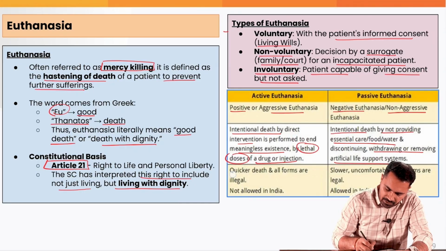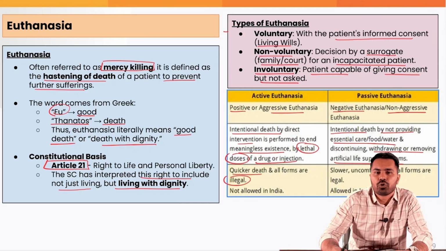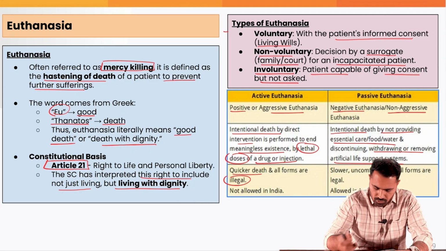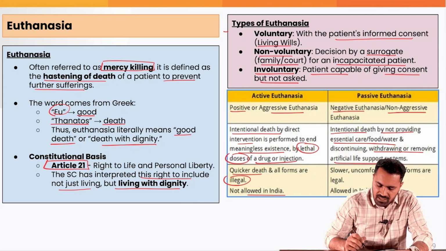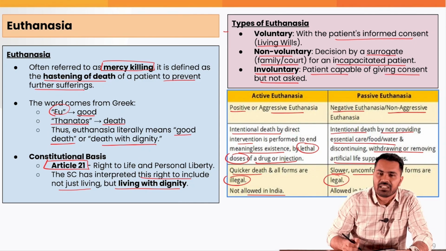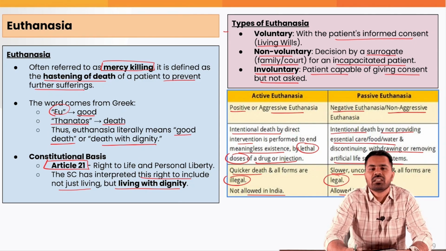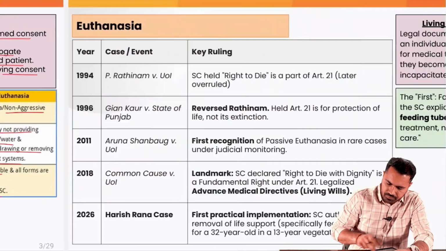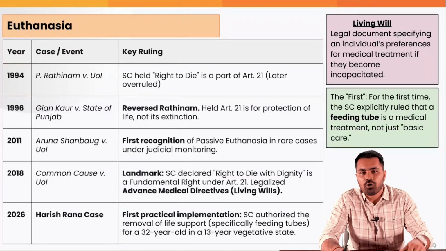So in active euthanasia, there is quick death and all forms are illegal in India. Now this is important for you guys. This can be asked in prelims also, and it is not allowed in India. But passive euthanasia is slower, uncomfortable, and all forms are legal in India now. It is allowed in India by the Supreme Court. Fine. So we'll see how it evolved over time.